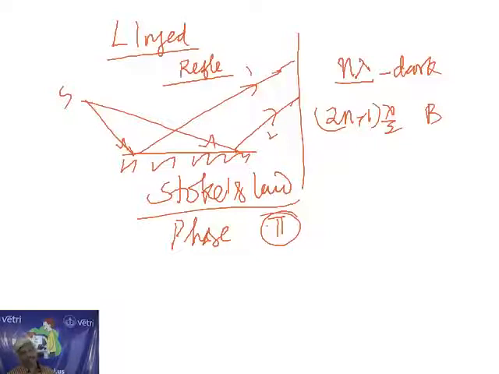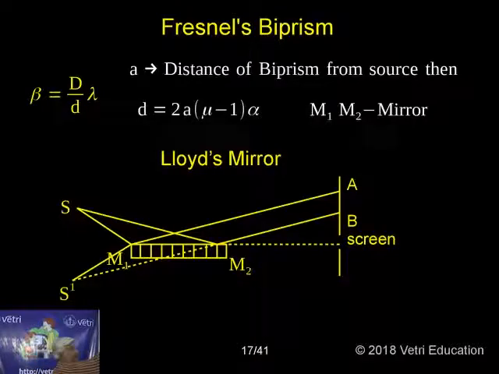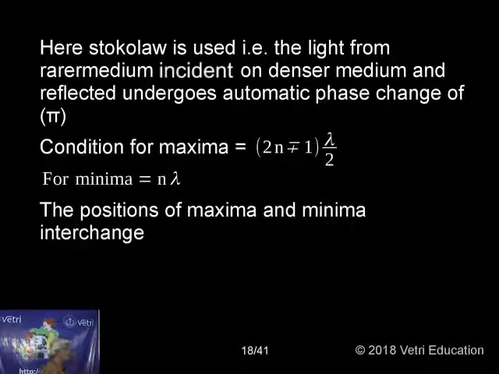So just now we have seen there are three methods for the production of coherent sources. The first method, Young's double slit experiment. The second method, Fresnel's biprism method. The third method, the Lloyd single mirror method. Here Stokes' law is used. That is, light from a rarer medium incident on a denser medium and reflected undergoes an automatic phase change of pi.